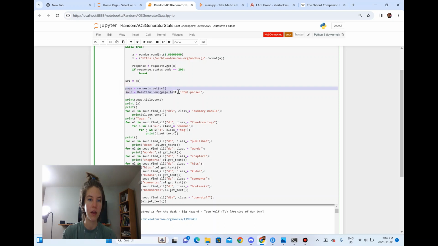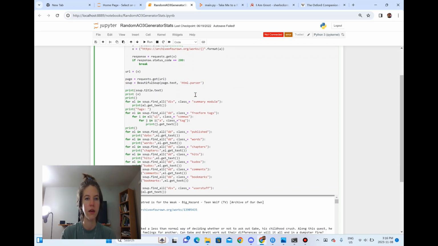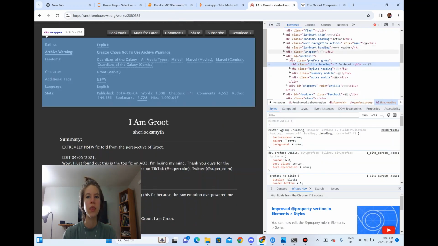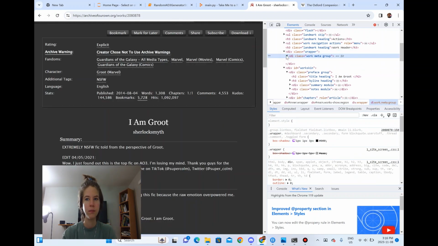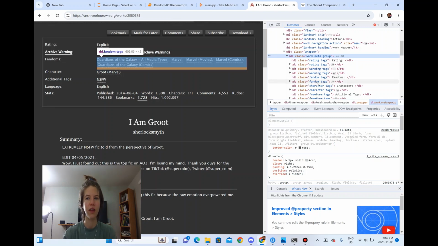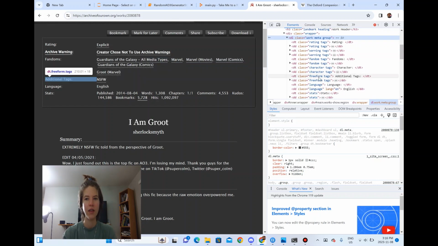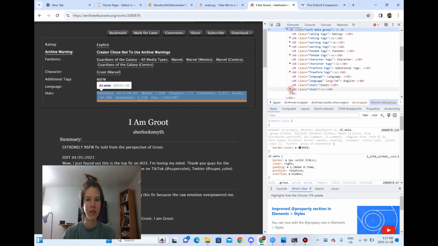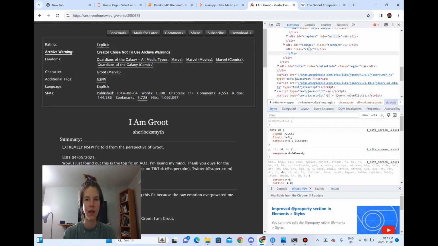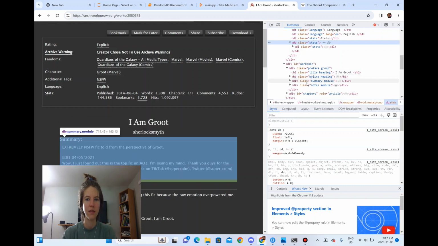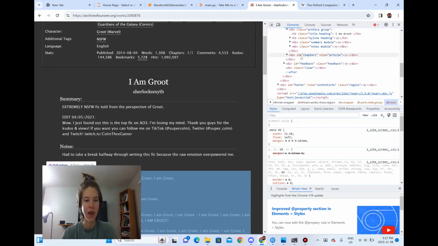It goes to the page here, and then I use Beautiful Soup, which is an HTML parser. You can see the different aspects of the HTML page. And here you can see where it shows the fandom tags and the additional tags and the different stats for the fic. And then you get the title and the author and the summary, and then here you get the actual text of the fic.